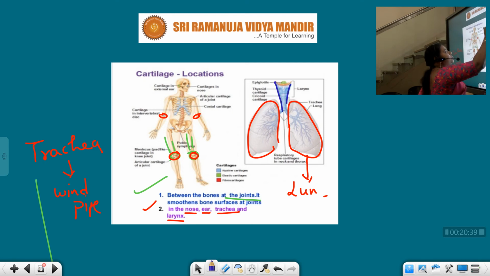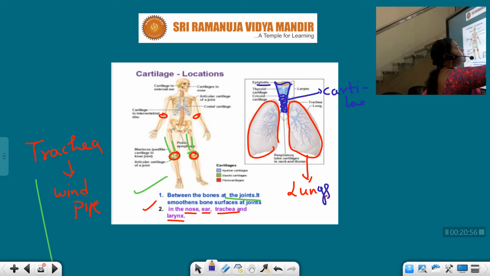This is the trachea. In the front part are the epiglottis and thyroid cartilage, and this trachea, the windpipe, is made up of C-shaped cartilaginous rings. These are nothing but the cartilaginous rings.